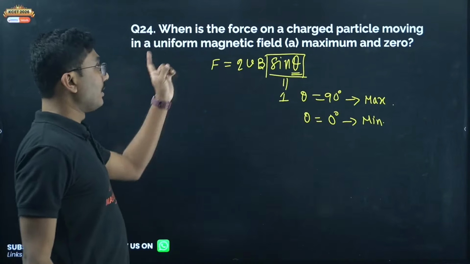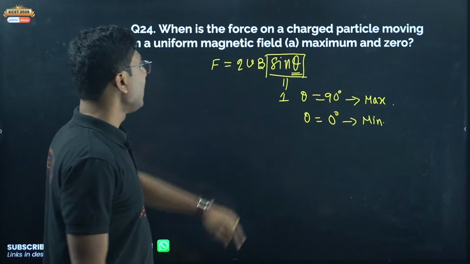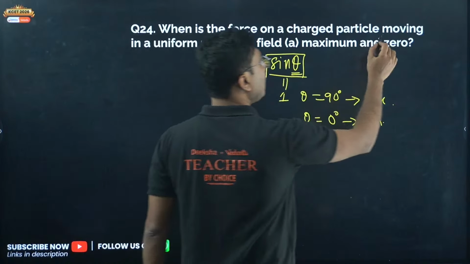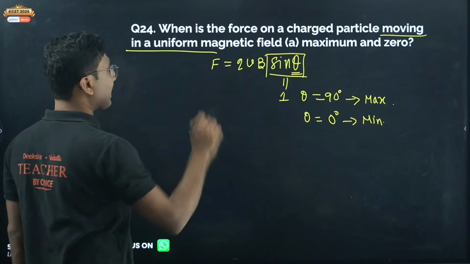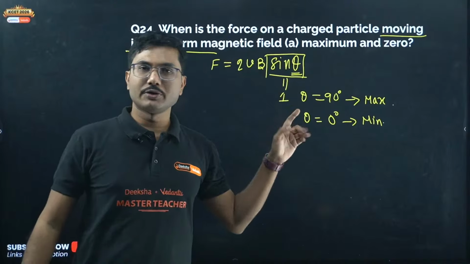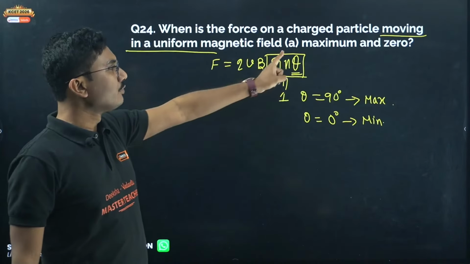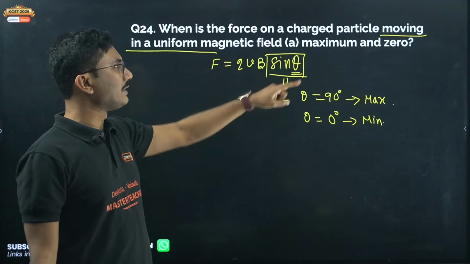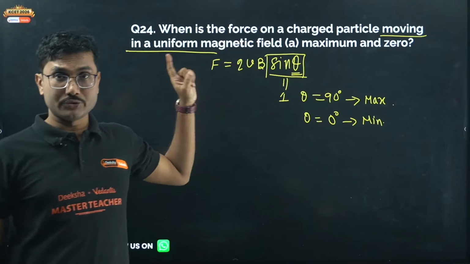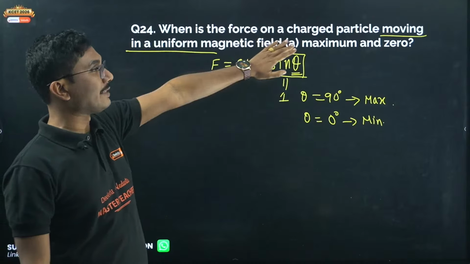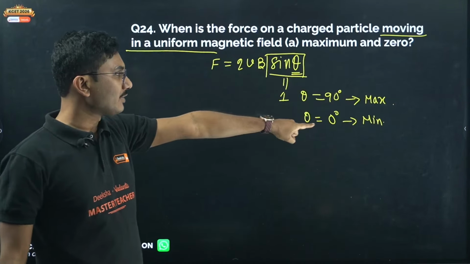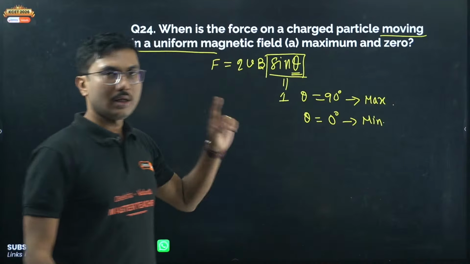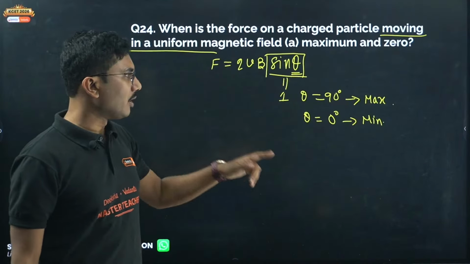Okay, because they have mentioned a moving particle, so you cannot take V equals 0. Because they have mentioned moving in a uniform magnetic field, that means V is not equal to 0. So you have to use sin theta for maximum and 0 for 0. Otherwise you could have taken V equal to 0, but because they have mentioned a moving particle, you have to take theta equals 0, not V equals 0. Okay, so that is one thing that you have to memorize.